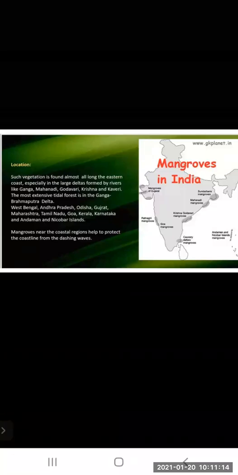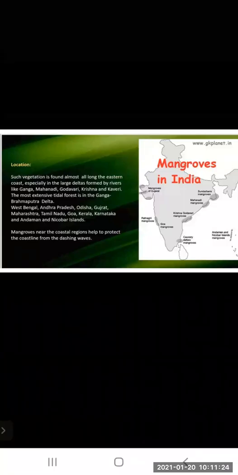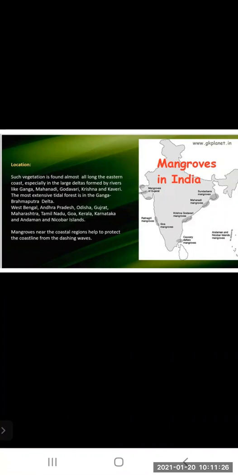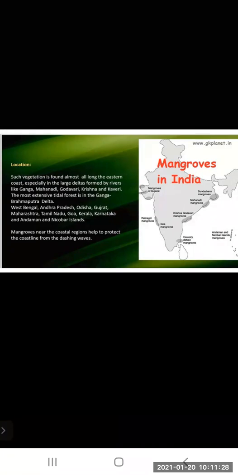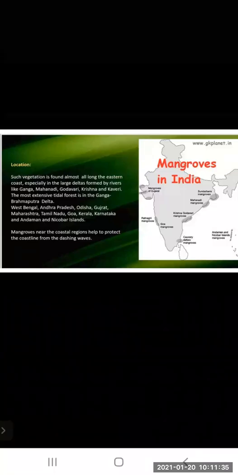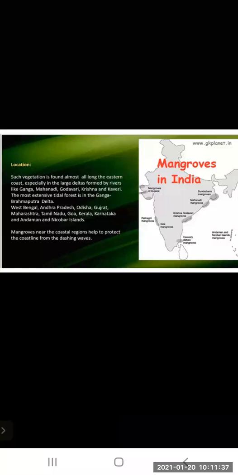So there is a very big forest which covers a very big area. It is in the Ganga Brahmaputra Delta region. West Bengal, Andhra Pradesh, Odisha, Gujarat, Maharashtra, Tamil Nadu, Goa, Kerala, Karnataka, and Andaman and Nicobar Islands. So these are the places where this forest is found.